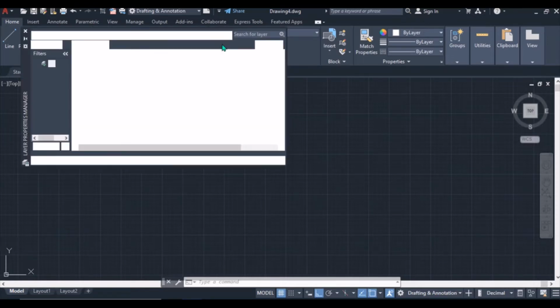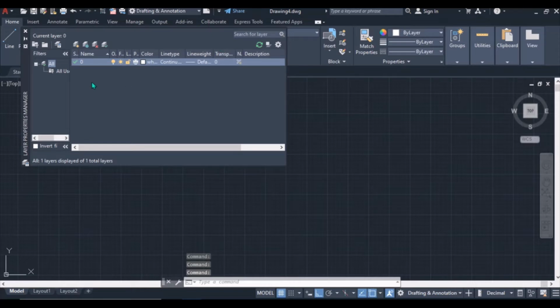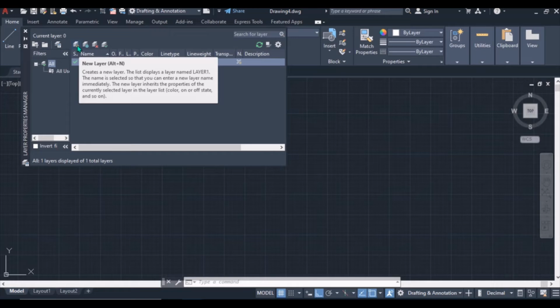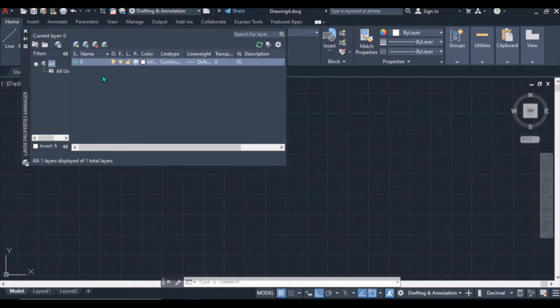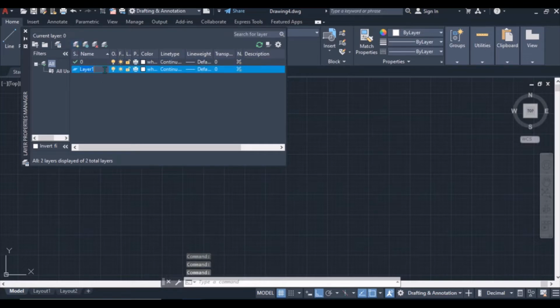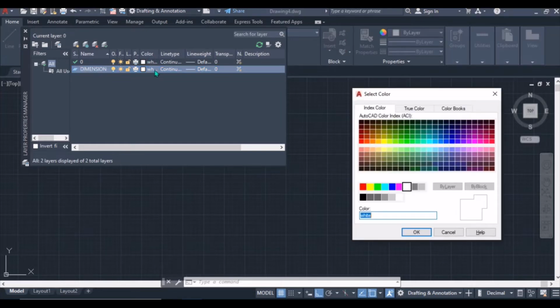Here on Layer Properties, you can add a new layer. There is this layer that comes by default, the zero layer, that's what we were using there. So you can add your new layer. When you click, you can just label it Dimension. And you can change the color. Just click here, you can put it on red.